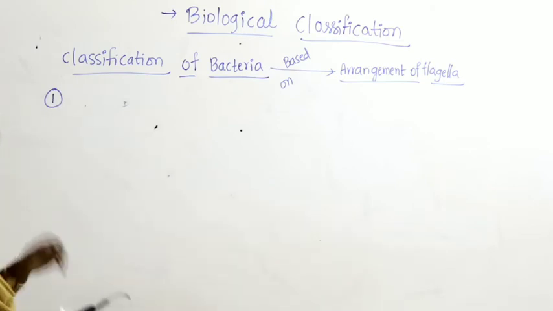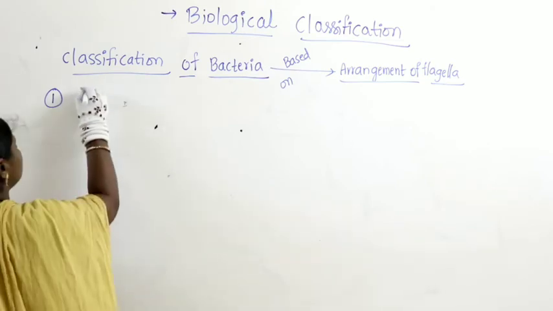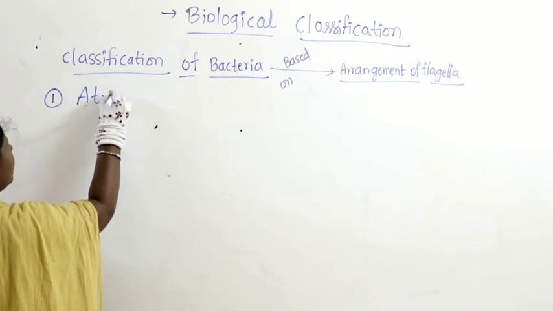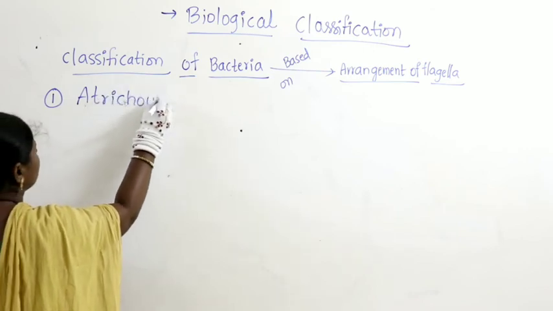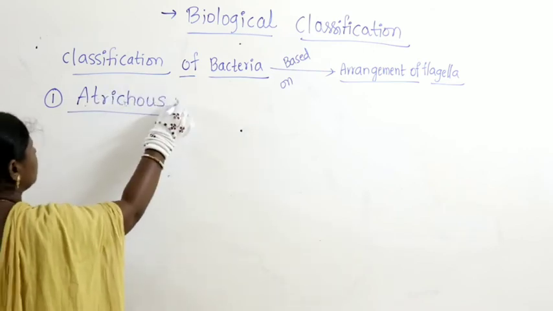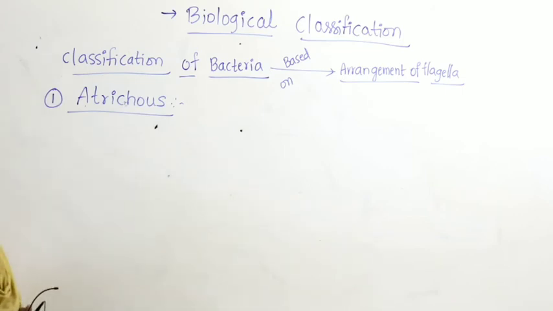So here we can take the first category as Atrichus. What's the meaning of Atrichus here?